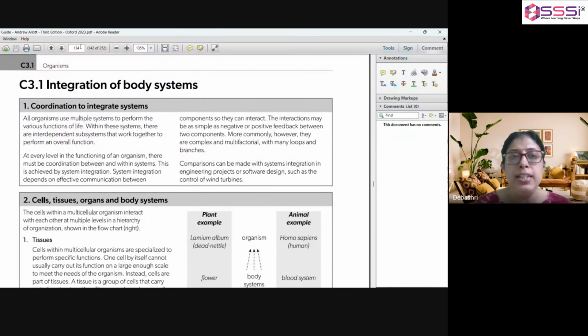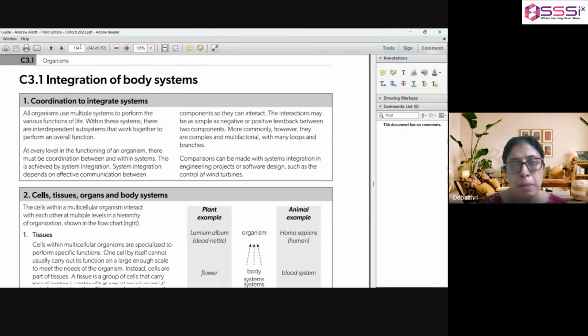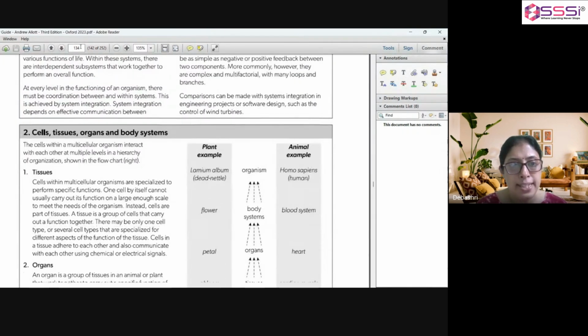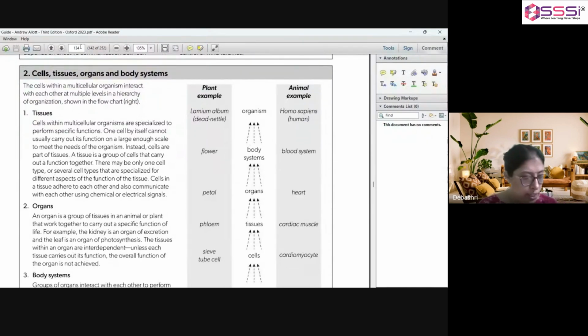So system integration depends on effective communication between components so they can interact. The interactions may be as simple as negative or positive feedback between two components, or it may be even complex at times. So over here, at first, we see the level of organization. As we have already discussed in the chapter before, so I'm just going through it in gist.